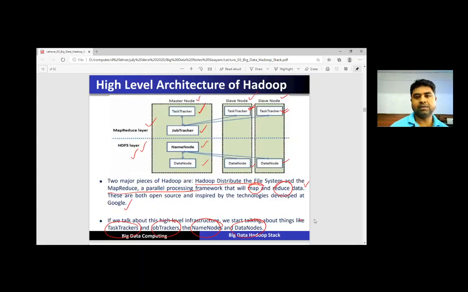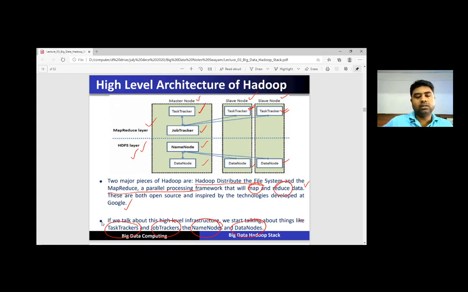This is the high level architecture of Hadoop. You can see in the given figure that there is a master node and a slave node. Name node is part of the master node. Job tracker is part of the master node. Task tracker and data node are part of the slave node.